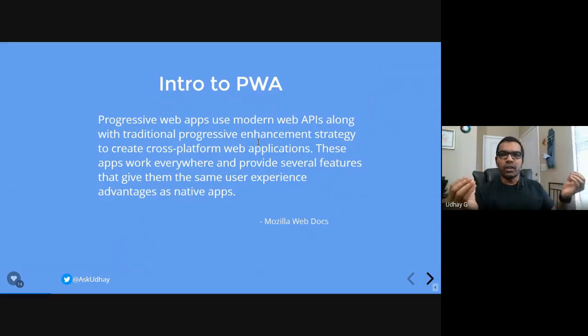All these features, whatever I told, like camera, Bluetooth, whatever features that are available in the browser are going to be utilized by the progressive web app that we are going to develop, and it will behave like a native application. Say, for example, if you want to connect from your progressive web app to your friend's mobile, and you want to share an image over Bluetooth, yes, you can do that.